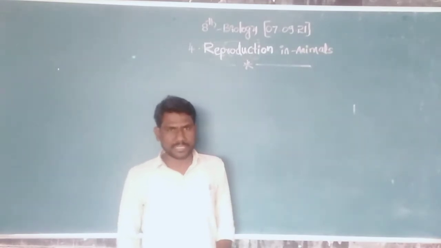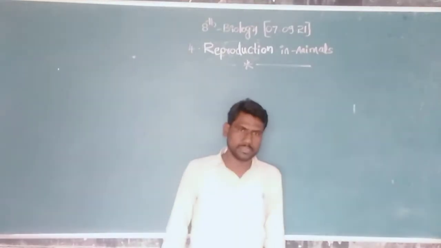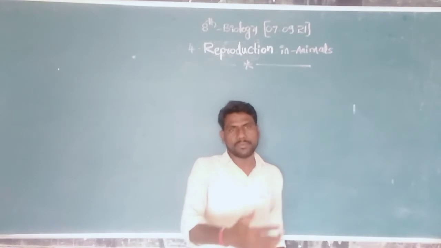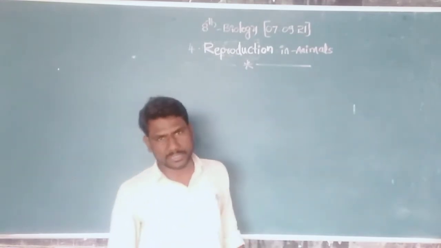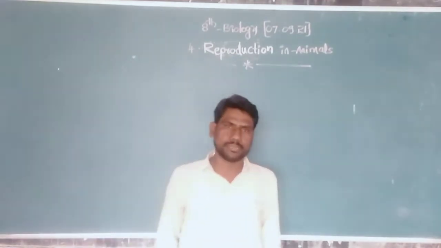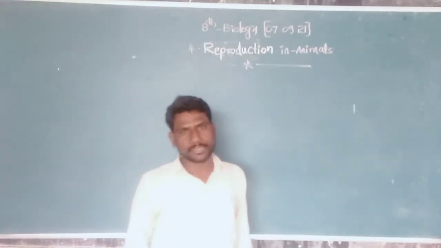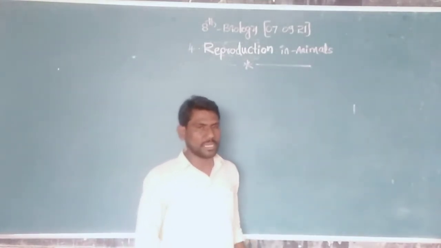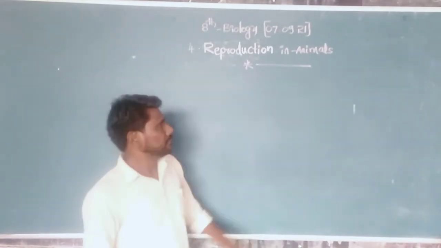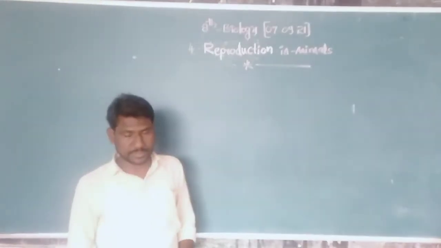In previous classes we already discussed some types of asexual reproduction like binary fission, fragmentation, budding, and regeneration.